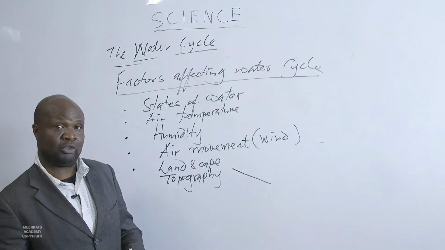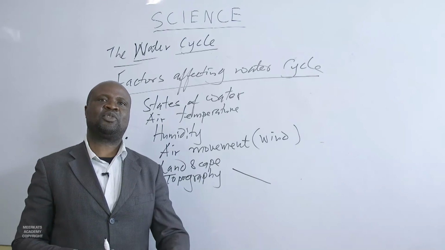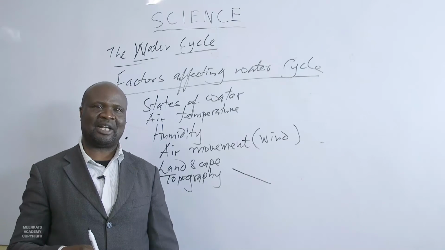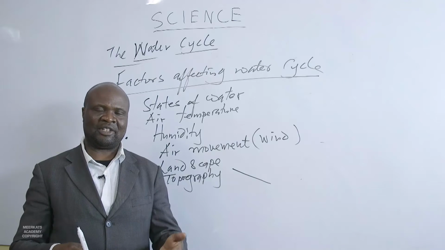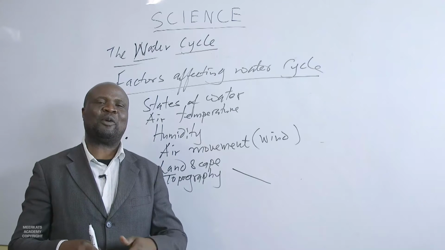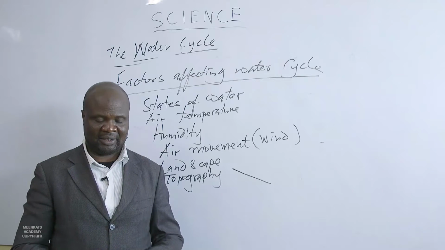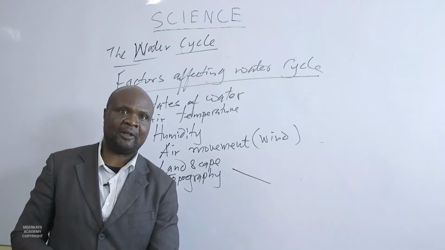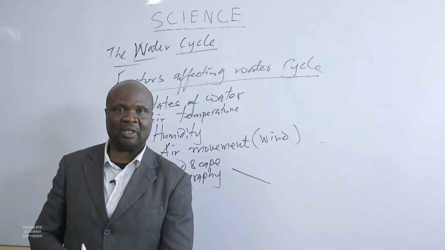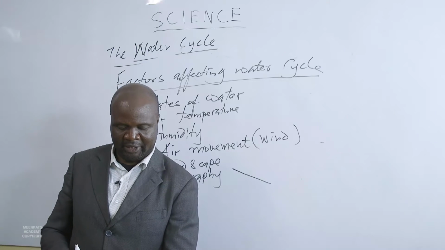Bare rocks, also the nature of rocks will affect the kind of soil. When we talk of sandy soil, you cannot compare sandy soil and loamy soil. Sandy soil is very pervious. Water will tend to pass through sandy soil faster than clay soil and so forth. There are soils that water will percolate through very fast. Other types of soil will resist a bit. So the nature of vegetation on the landscape is very important because that vegetation can stop the runoff of water, so that water will not run at any speed.